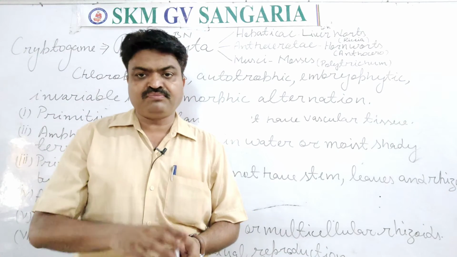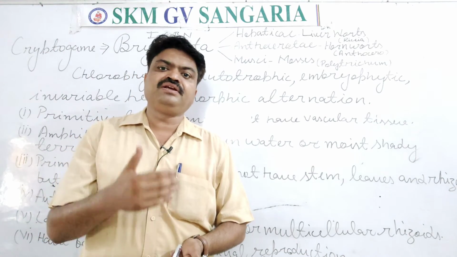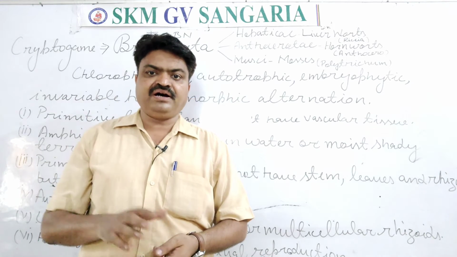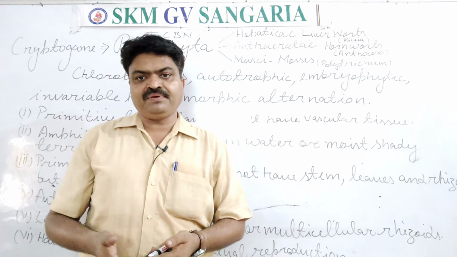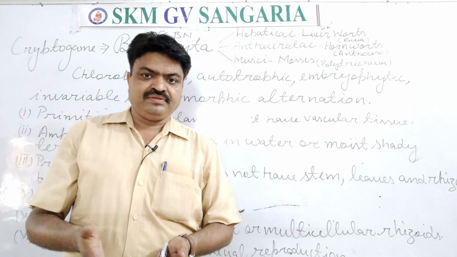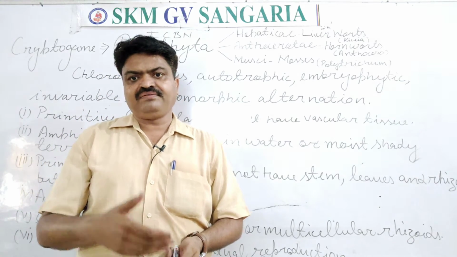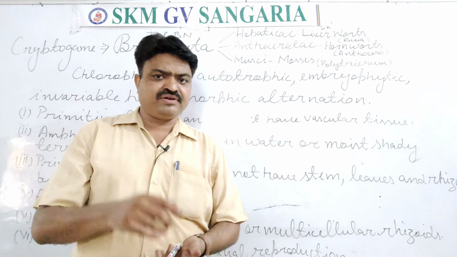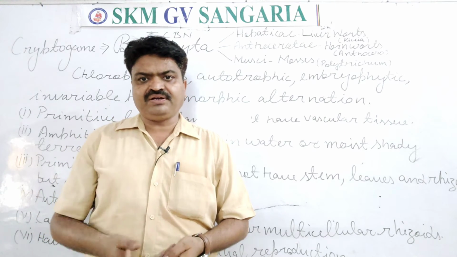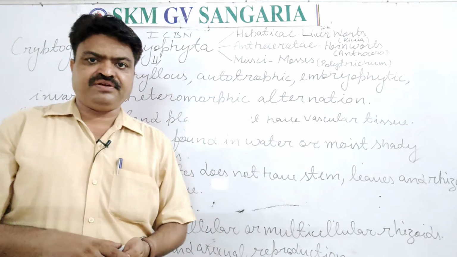And it is also a most important question, generally it is asked which plants are known as amphibian plants. So in this they may put Thallophyta, Bryophyta, Pteridophyta and Gymnosperm. So what will you write in that? It is Bryophyta. Bryophyta are known as amphibian plants.